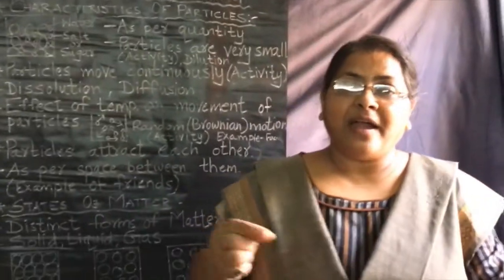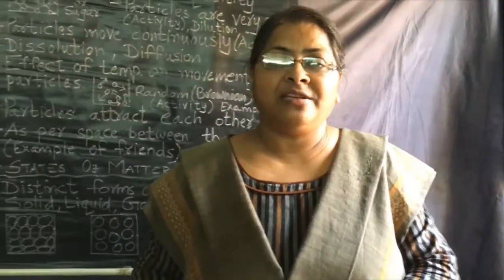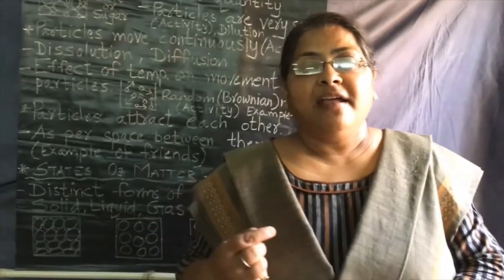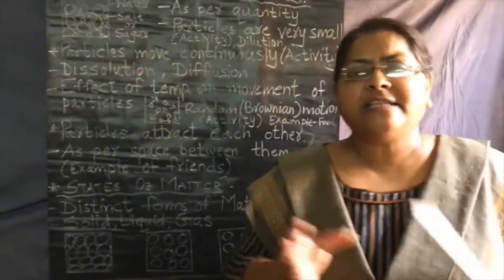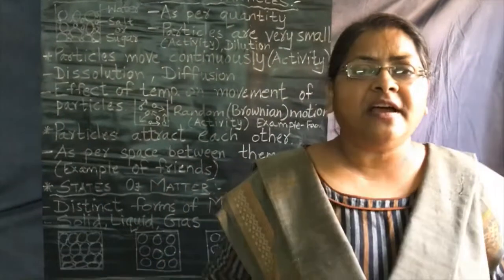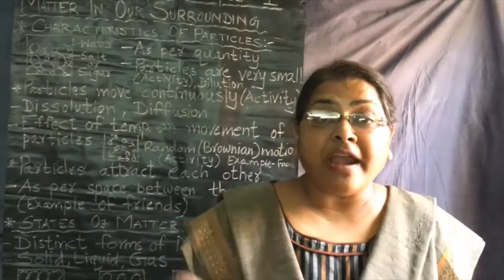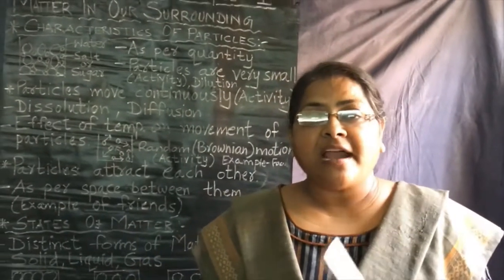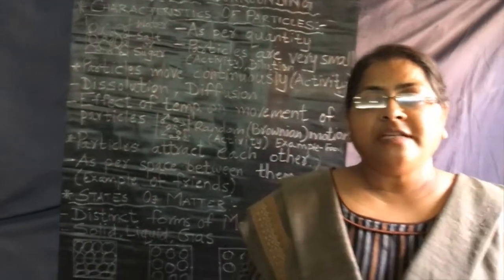Due to that, the particles of that food are getting more and more energy, and due to that, their motion increases. One particle collides with another, and they move haphazardly, which we can say randomly. Randomly means not in one proper direction, but haphazardly.